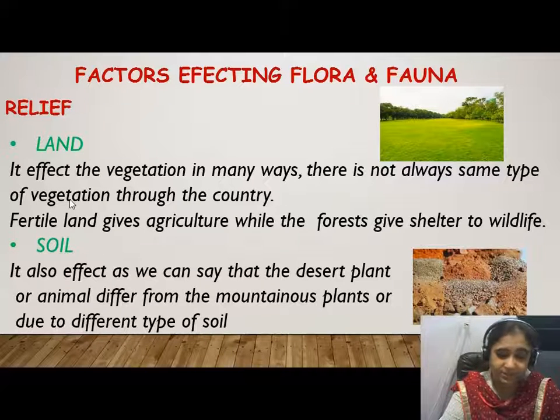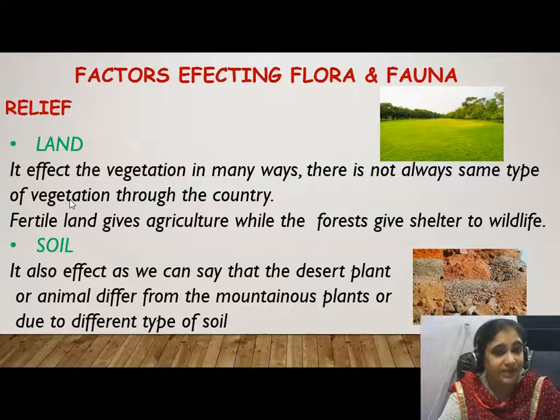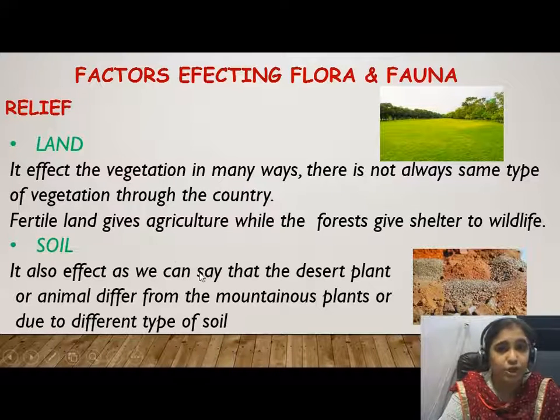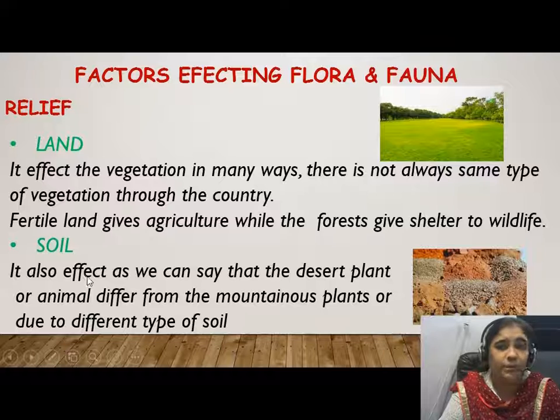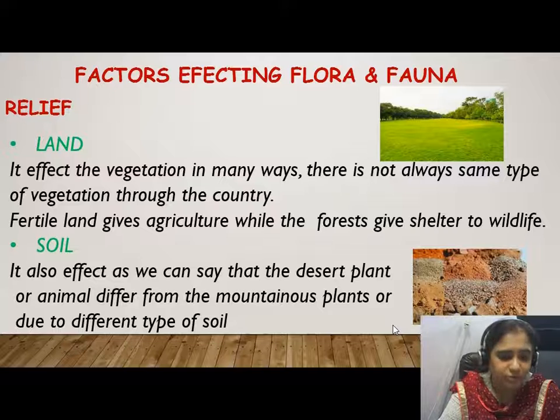We have forests, we have mountains, we have fertile lands, we have deserts. So different lands have different kinds of vegetation. So in India we have variety. Next is soil. Obviously when the land is different, the soil is different. The soil which we have in the desert areas, in the mountainous areas, in the fertile plains, in the coastal areas is obviously different. So the vegetation in these areas is also different.